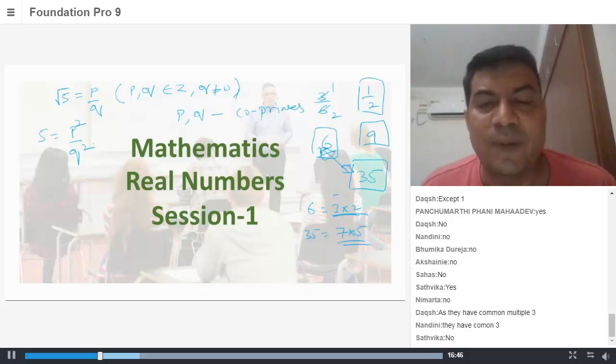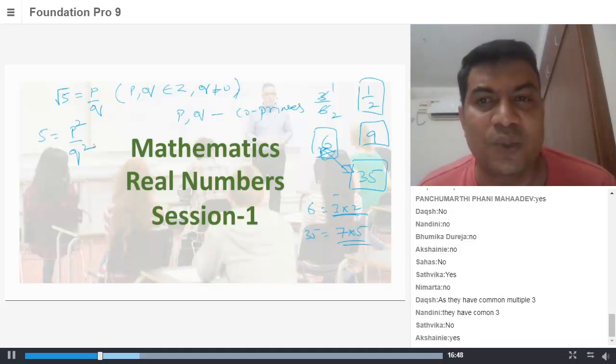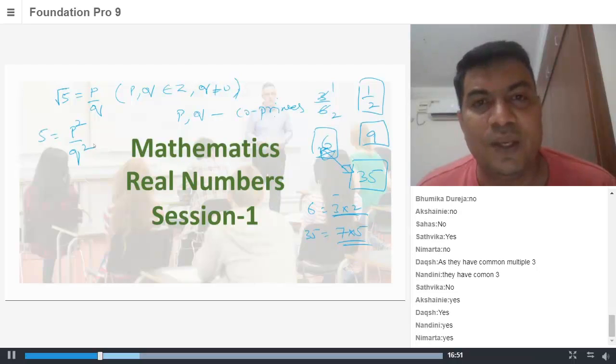Can I write it as P square by Q square? Squaring on both sides, root 5 square can be written as 5 P square by Q square.